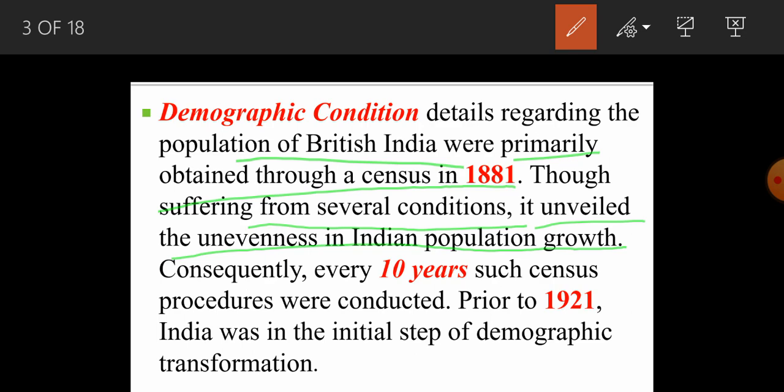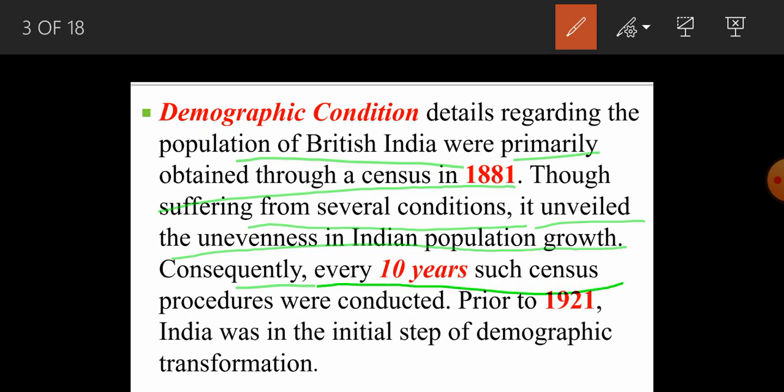Although India on the eve of independence was suffering from several issues, as we have already seen, like agricultural issues, industrial exploitation, foreign exploitation, besides that it also revealed that the growth rate was very uneven. It was not very stable. It was very strange. So let's see why it was uneven.